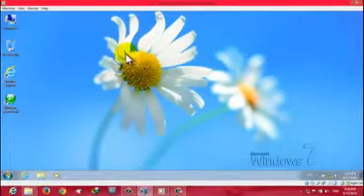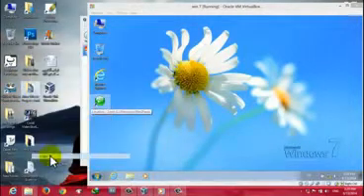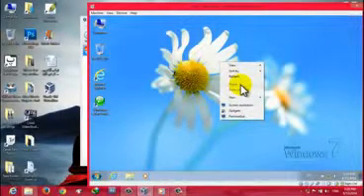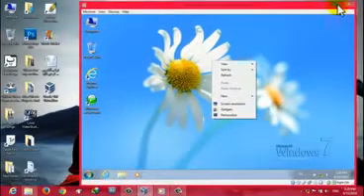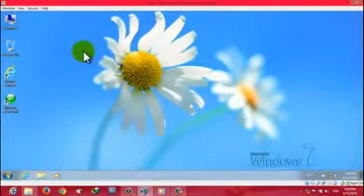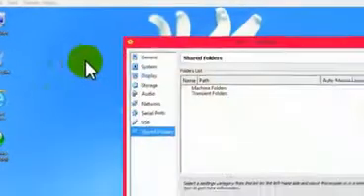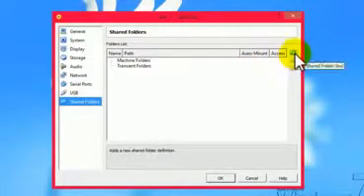Now I will show you how to share your files from your original computer to your virtual machine. As you can see, if I want to copy this folder and paste it into my virtual machine, it doesn't work this way. You have to share your files from your original computer to your virtual machine. You have to share a folder. To do that, go to the Devices menu, then click on Shared Folders, then click on this plus sign folder.